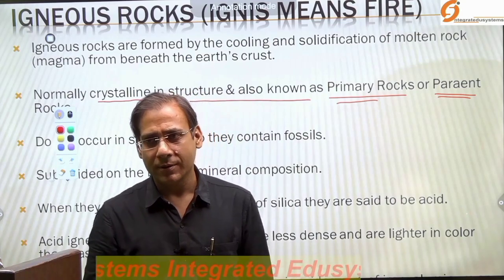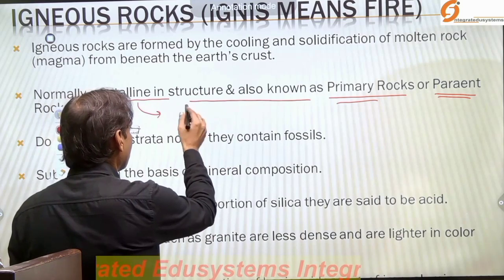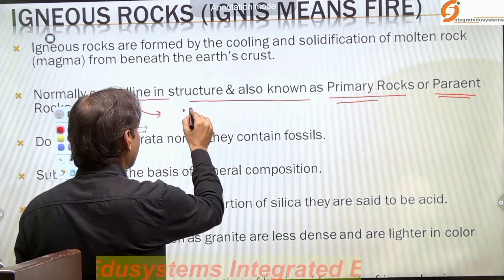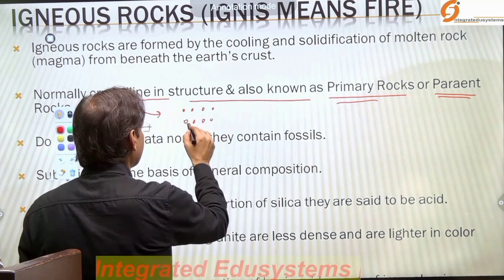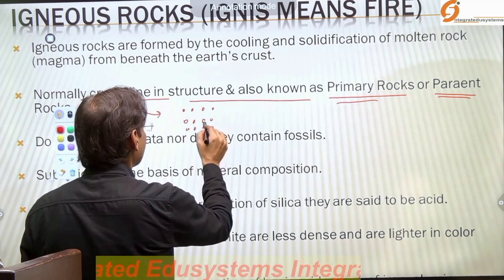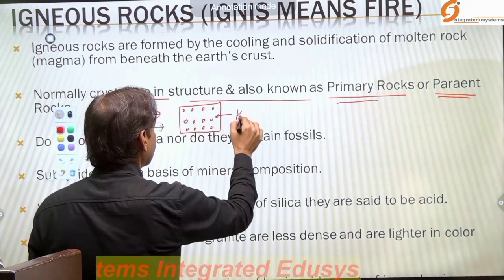Okay, so crystalline structure: when you look at the crystals, they are arranged in a particular shape and at a particular distance, and it gives different shapes to the rocks, and it provides the hardness.